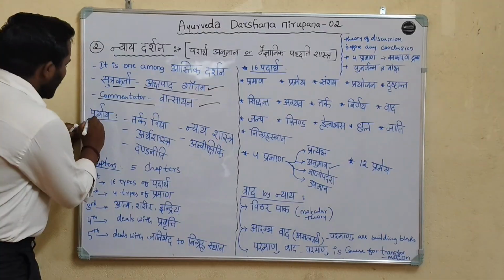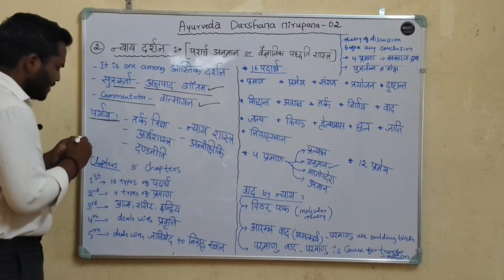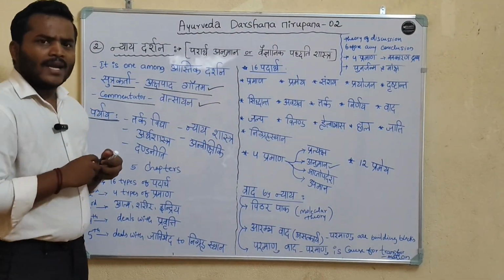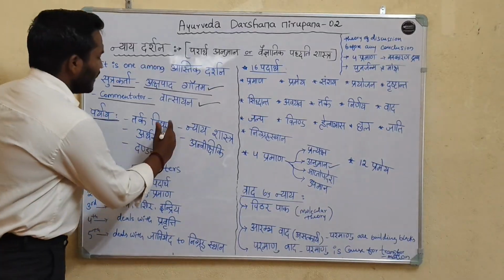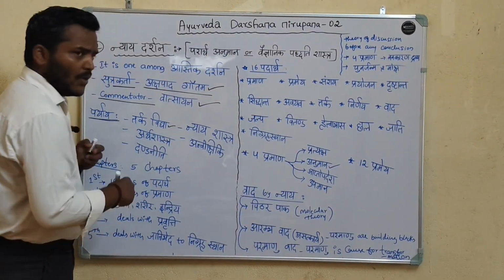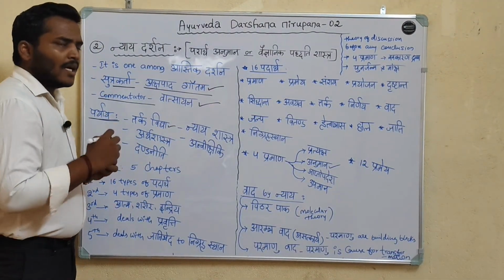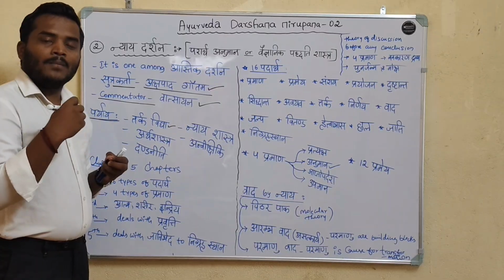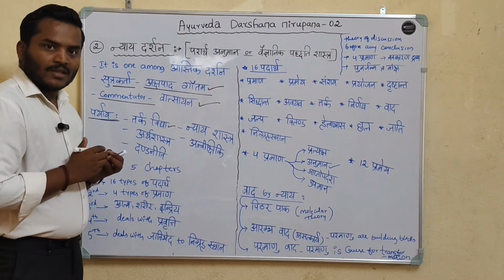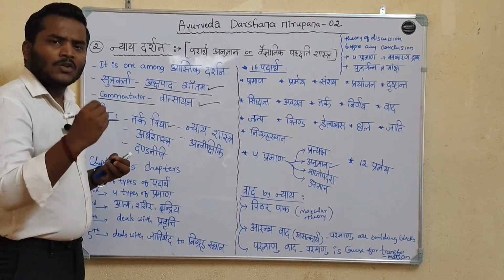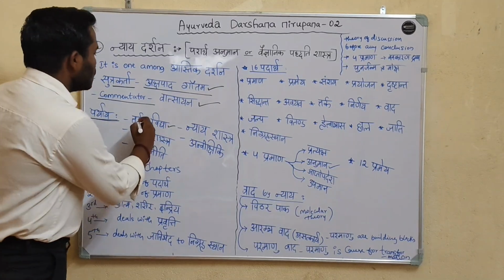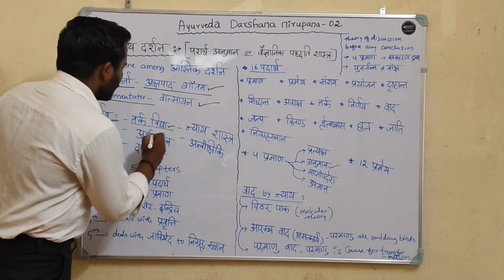Paryayas means synonyms of the Nyaya Darshana. It is also called Tarka Vidya, because the conclusion is brought out with the help of many discussions. Then only the conclusion is made. That's why it is also called Tarka Vidya.